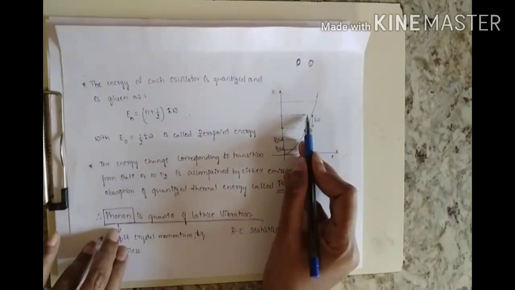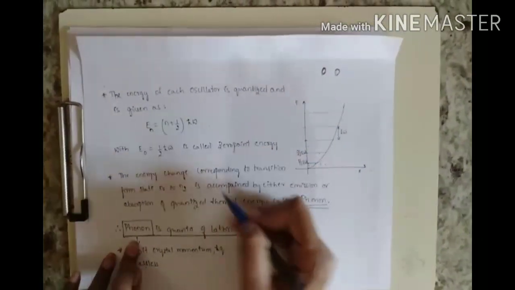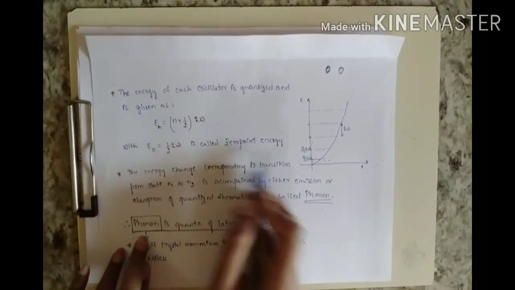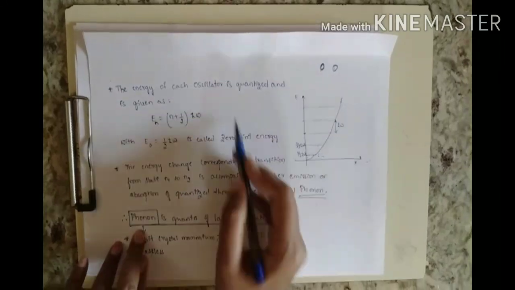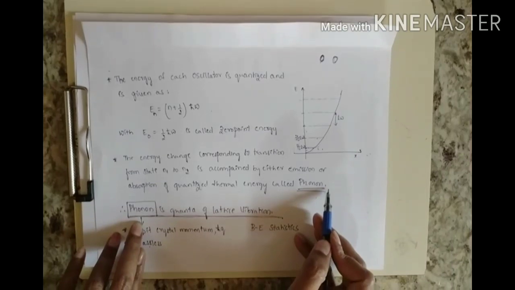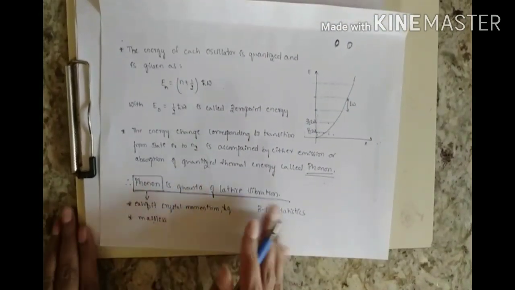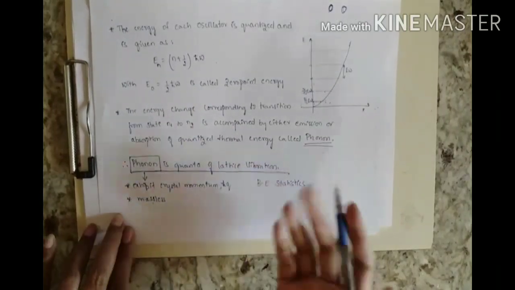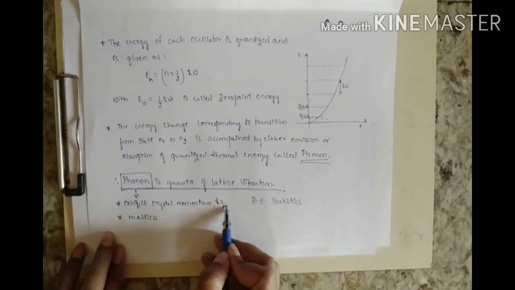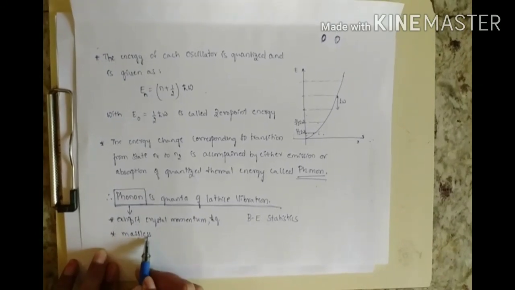The energy between these quantized levels is h cross omega. You already know from quantum mechanics how you get this (n + 1/2) h cross omega, but we are considering the thermal energy to be quantized. So a phonon is nothing but a quantum of lattice vibration, and phonons exhibit a crystal momentum h cross q, where q is the phonon wave vector, and these are massless.